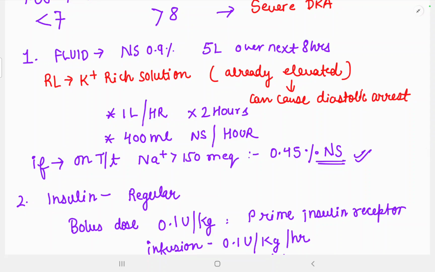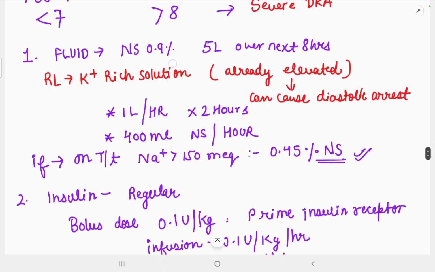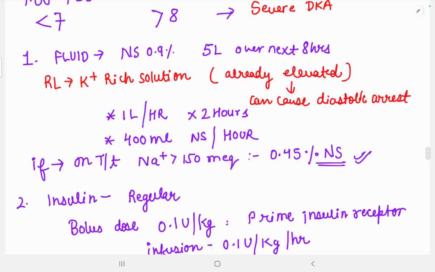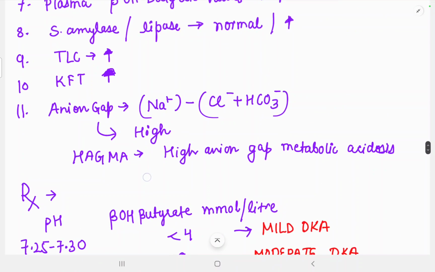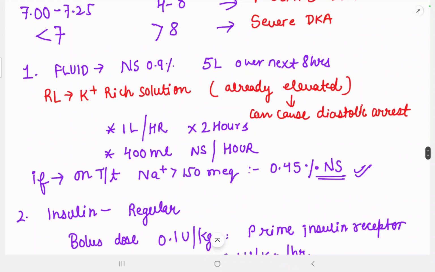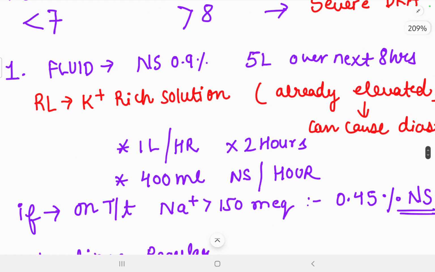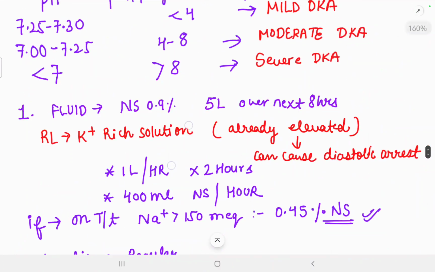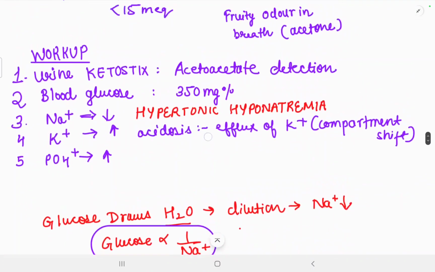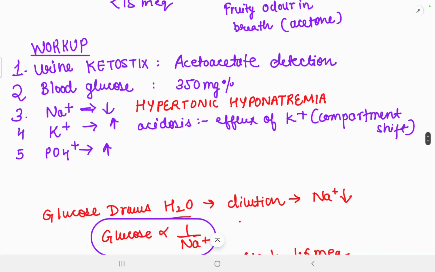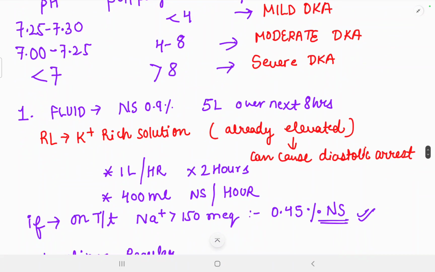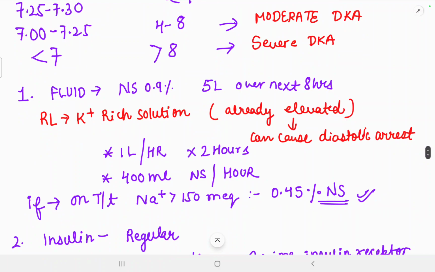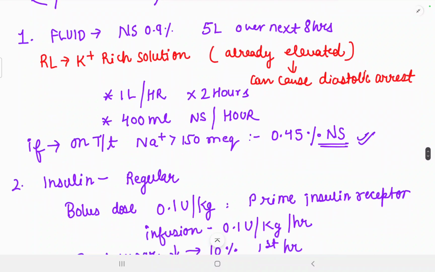First of all, we'll give IV normal saline 0.9%, 5 liters over the next 8 hours, which is generally followed. And if there is severe hypokalemia in the patient, then we know that in diabetic ketoacidosis the potassium levels are elevated. We have studied in the clinical findings that the potassium levels are elevated because of the efflux of potassium in acidosis. So if the potassium levels are already elevated, we'll not use Ringer lactate, we'll use normal saline, because Ringer lactate contains potassium, and it can cause diastolic arrest of the heart.